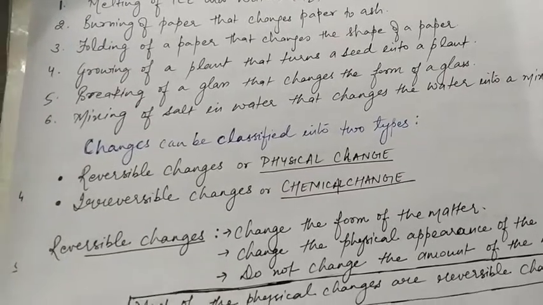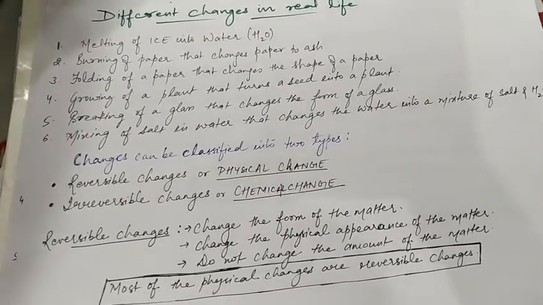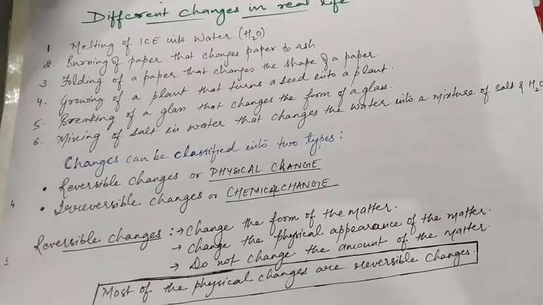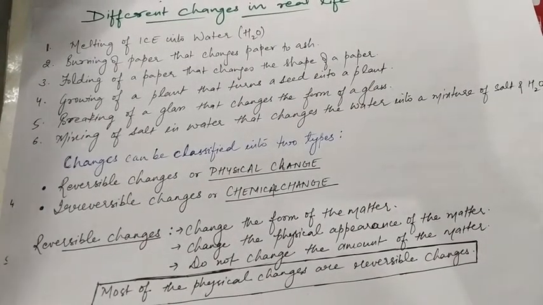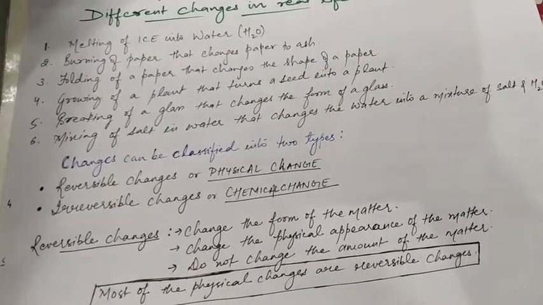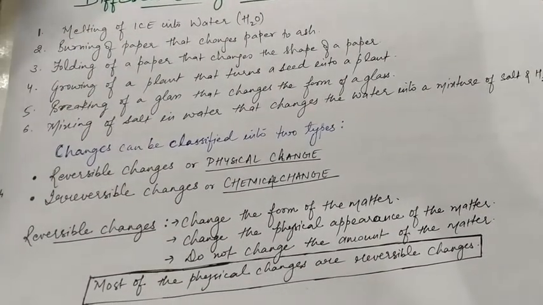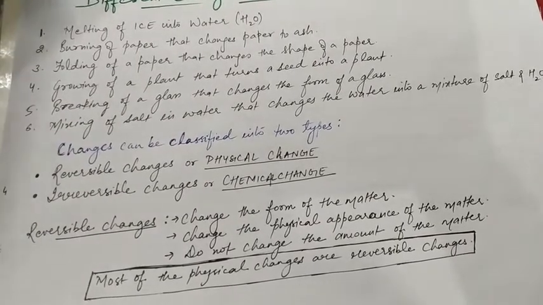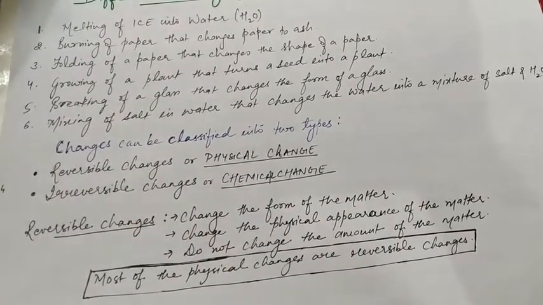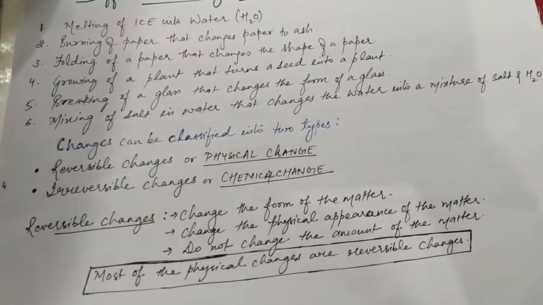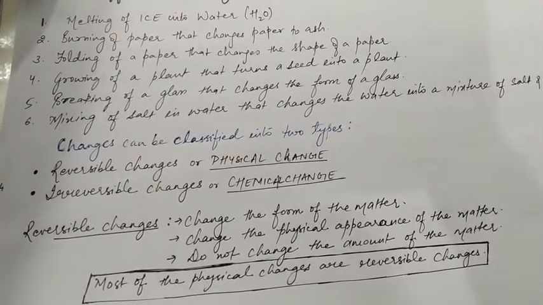Then growing of a plant that turns a seed into a plant. It is also a change, as we grow a seed, but what we get is a plant. Breaking of a glass that changes the form of a glass. When we break a glass, then the form of the glass is totally different from the original one.